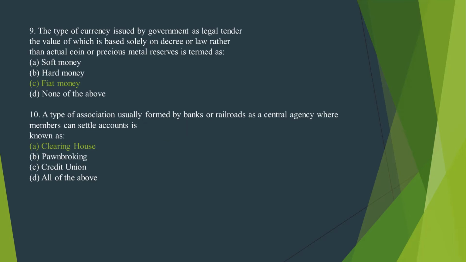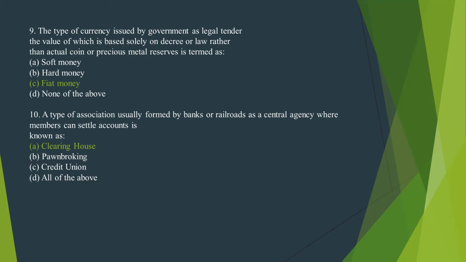Number 9. The type of currency issued by government as legal tender, the value of which is based solely on decree or law rather than actual coin or precious metal reserve in term as. The correct option is option C. Fiat money.